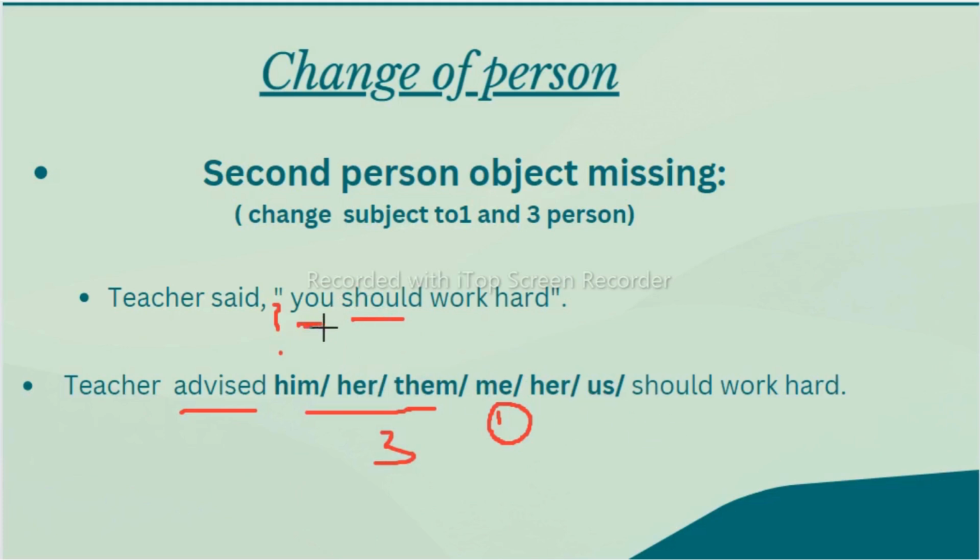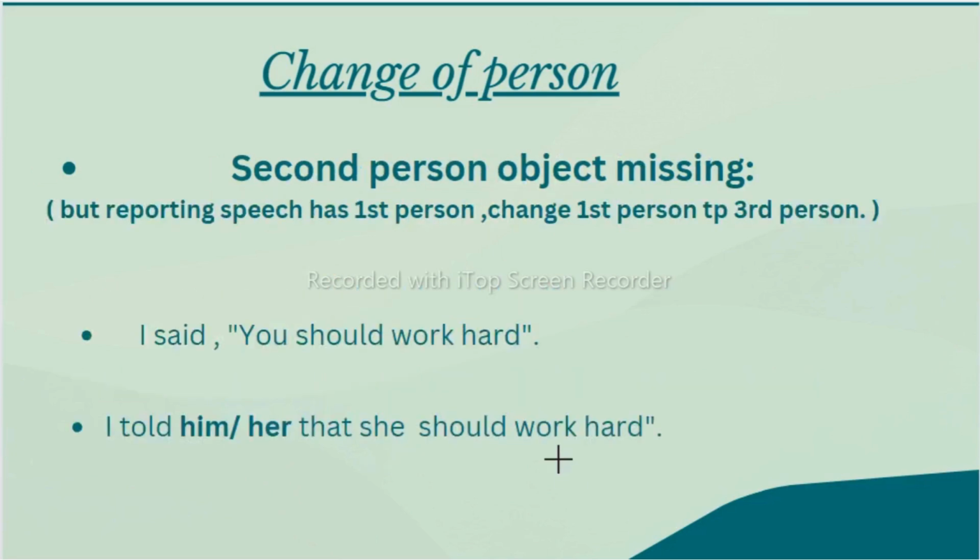To replace this you, if the object is missing, we can take first person or third person based on your subject, whoever is there. Now let's see this second person again. If the second person object is missing but the reporting speech has first person, we were seeing that after inverted commas you is there, but here I, first person, is there in the reporting speech. So how will we do the changes here? You should change that first person to third person.